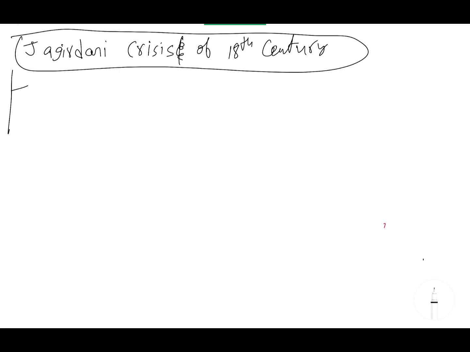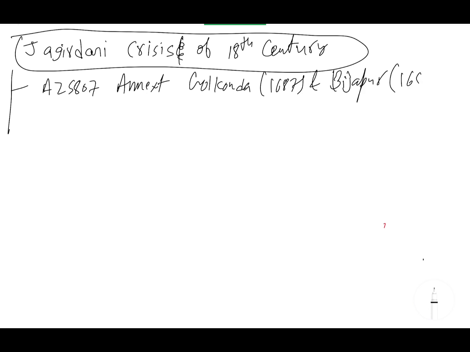Okay. So in the Jagirdari crisis, the first point is: Aurangzeb annexed Golconda in 1687 and Bijapur in 1685, and the nobles of these kingdoms. I must make sure the notes I am providing are the most authentic. I have cross-checked two or three times with respect to the dates and all the incidents, so you can trust these notes.